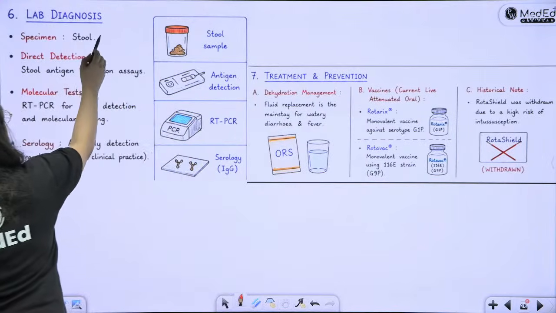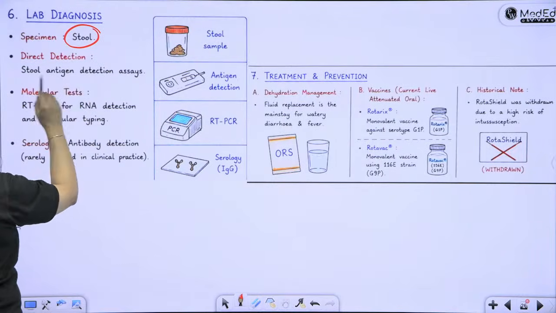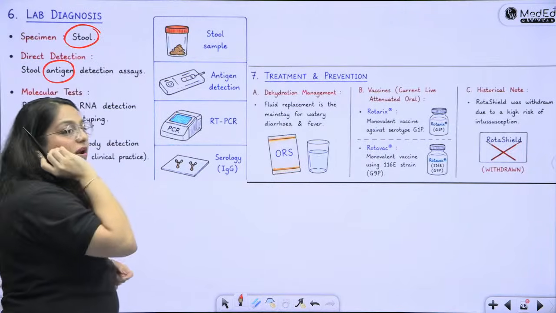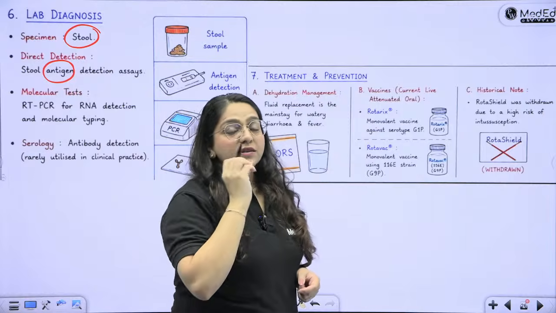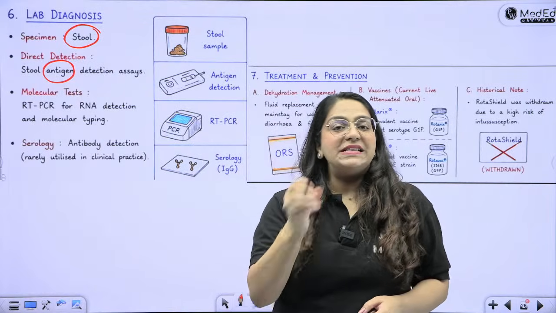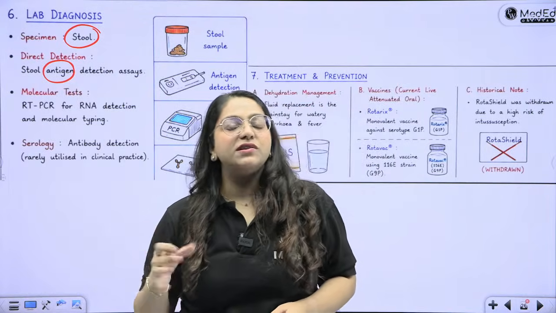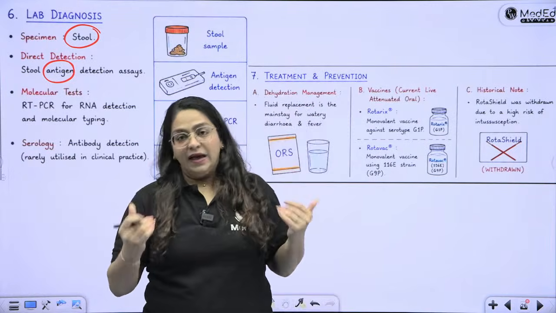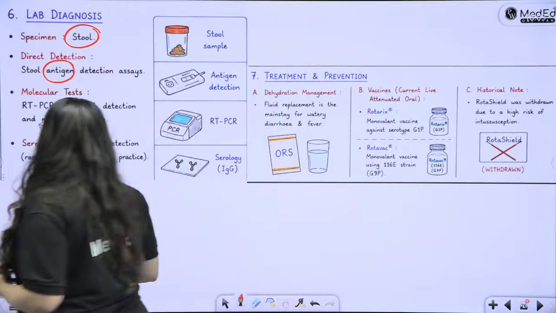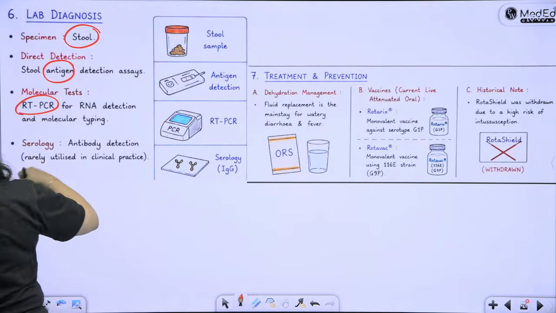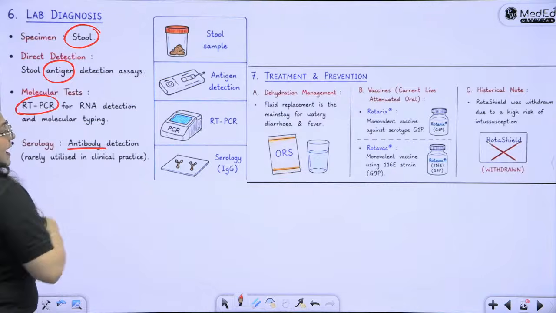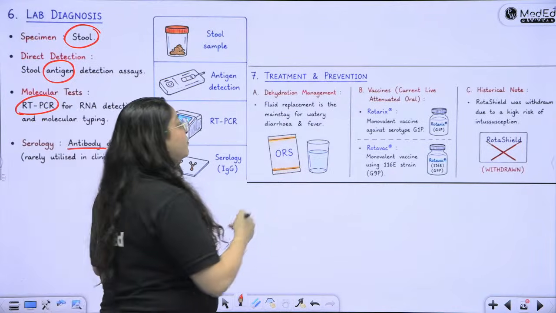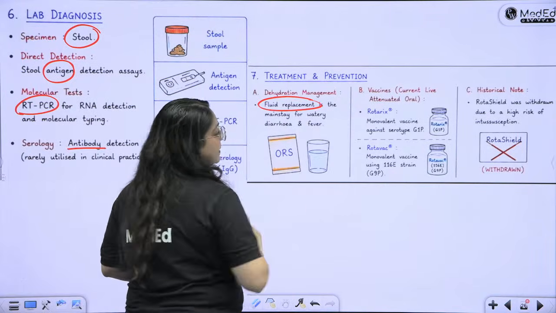Stool is the sample which you will collect. You will do the antigen detection. See, always for viruses, your serology or your antigens or your PCRs are the mainstay of diagnosis, because it is almost impossible to culture or cultivate viruses. Then molecular tests are RT-PCR for the RNA detection, and serology is the antibody detection. Treatment is fluid replacement, the mainstay of treatment.